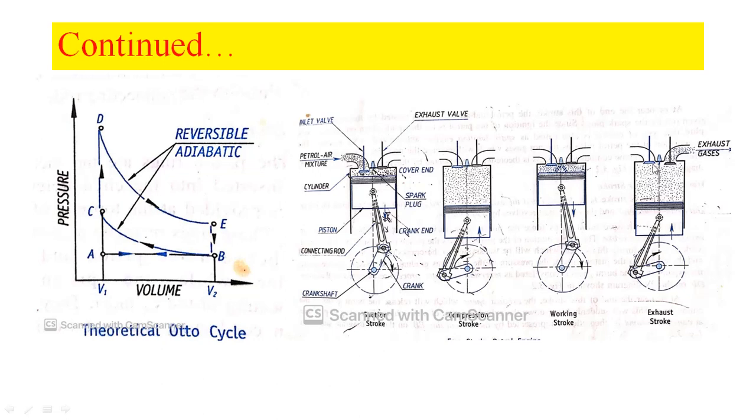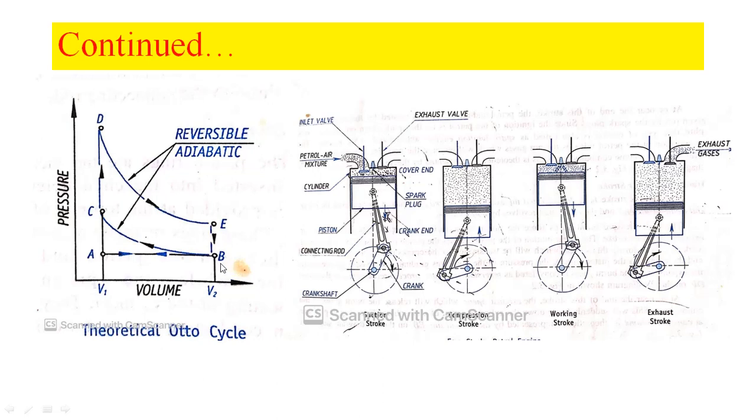At the end of this stroke, as I said, the exhaust valve is open, and the high pressure gas will be expelled through this exhaust valve. We can represent that in this diagram as E to B. Then the piston will move from crank end to cover end. Therefore, the remaining low pressure gases will be expelled through this exhaust valve.